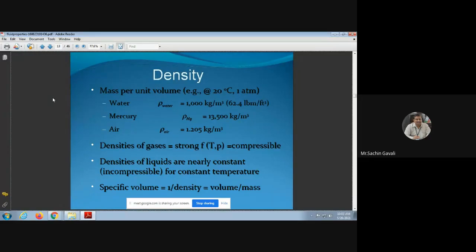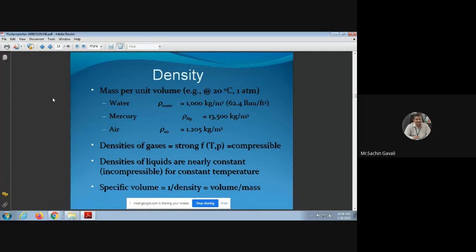Okay, so the density of any gas is also considered as mass per unit volume. So air density we consider as 1.0205, or roughly, if you want to calculate, it will become 1 kg per meter cube. Then specific volume is another property. How do we define specific volume? Volume per unit mass, or it is also called the reciprocal of the density.